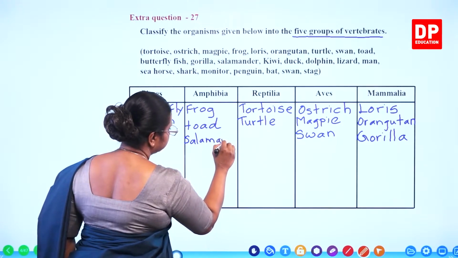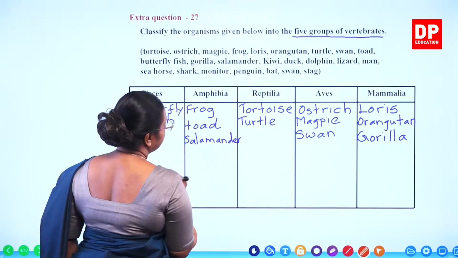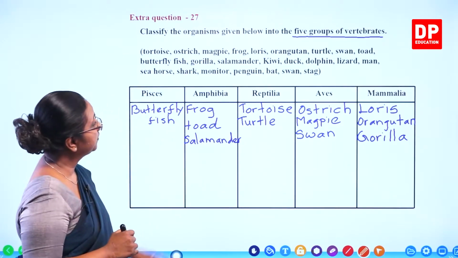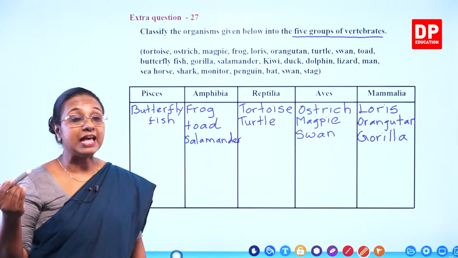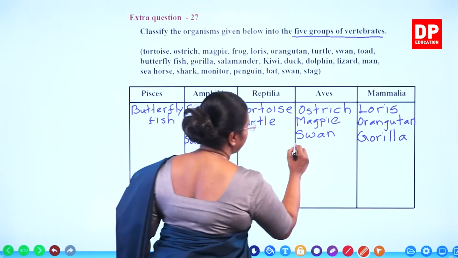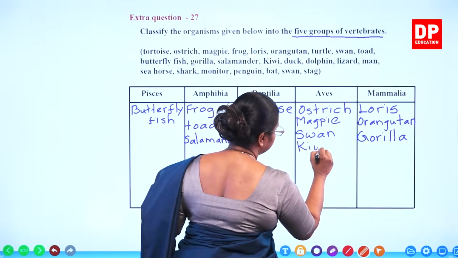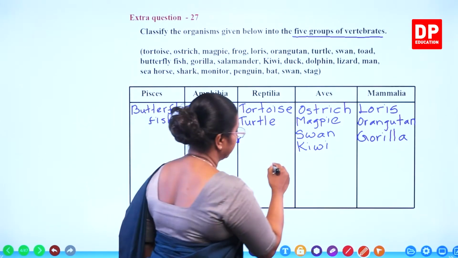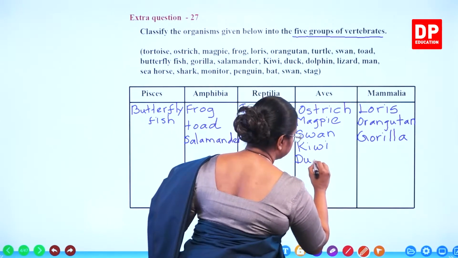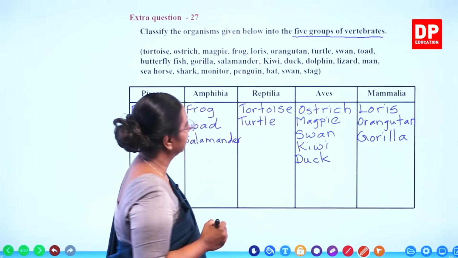Salamander, amphibia. How about kiwi? A bird, again a bird that cannot fly. So it comes under aves, kiwi. Duck. Duck is also a bird.